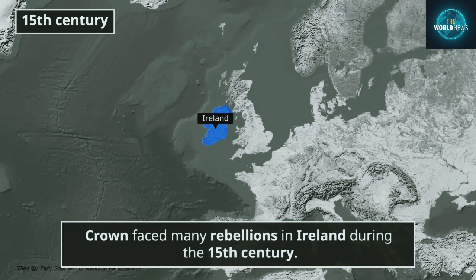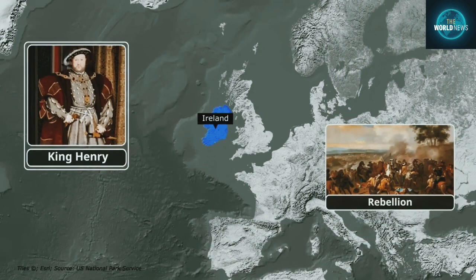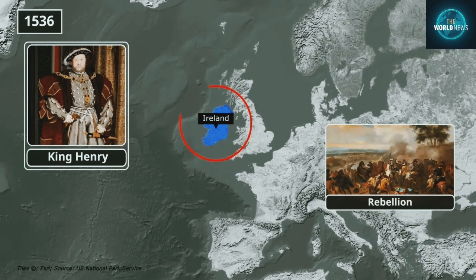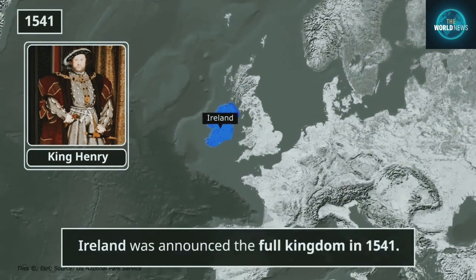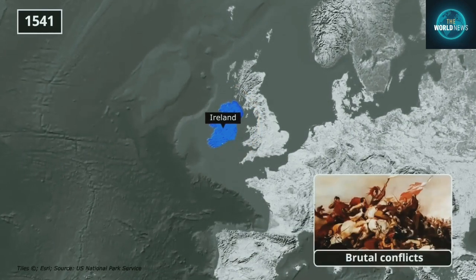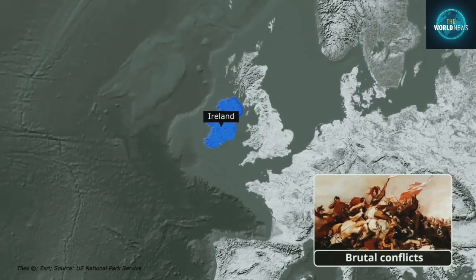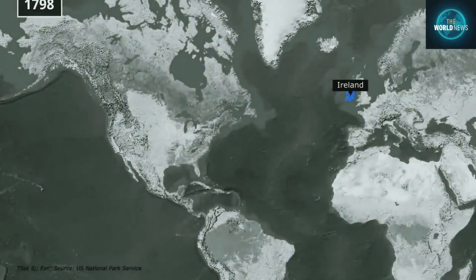In the 15th century, many rebellions took place against the crown in Ireland. To stop these rebellions, King Henry decided to reconquer Ireland in 1536. And in 1541, Ireland was declared a full kingdom. After many brutal conflicts, finally the conquest of Ireland was completed in 1603. This situation remained for almost 2 centuries.